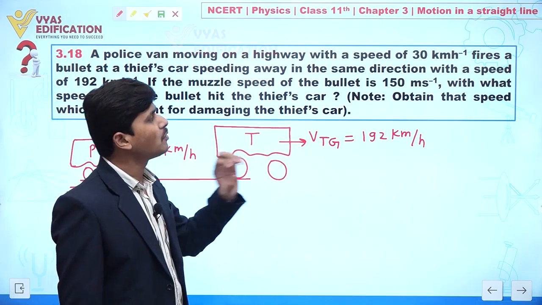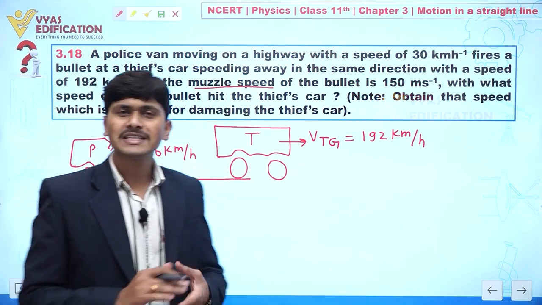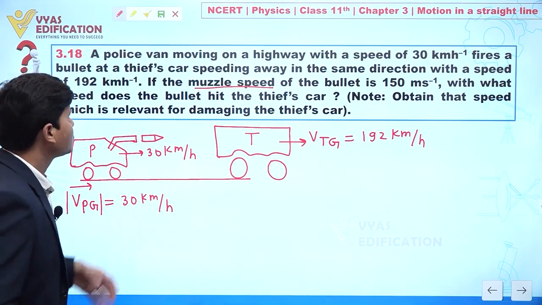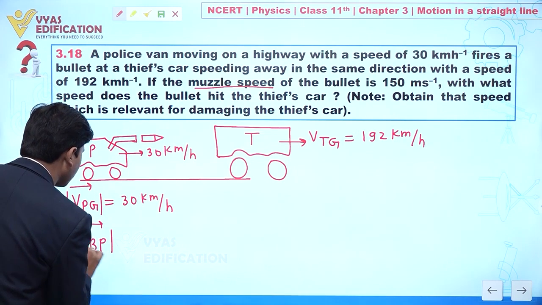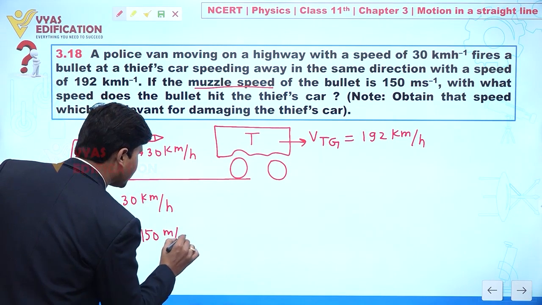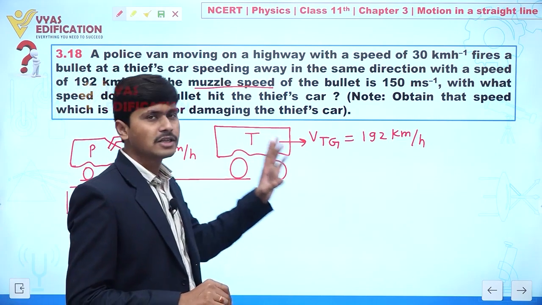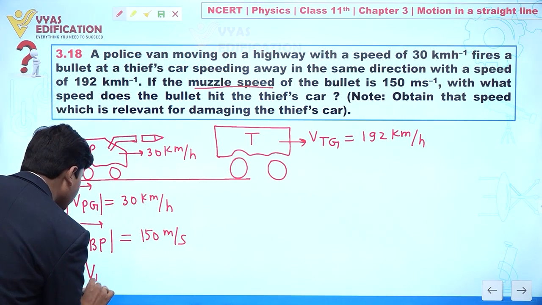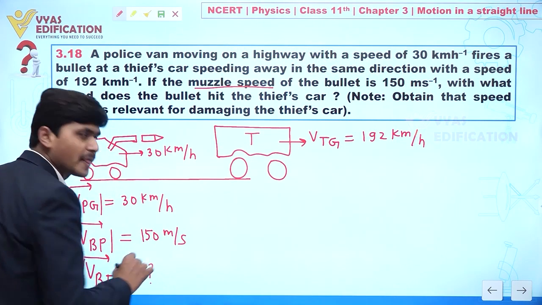If the muzzle speed of a bullet, what is the meaning of muzzle speed? Muzzle speed means we can say the velocity of a bullet with respect to the police van. This is given to you, and the value given is 150 meter per second. So what speed does the bullet hit the thief's car? It means our objective in this question is to calculate the velocity of bullet with respect to thief car.